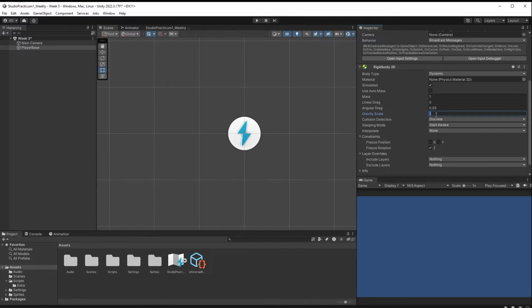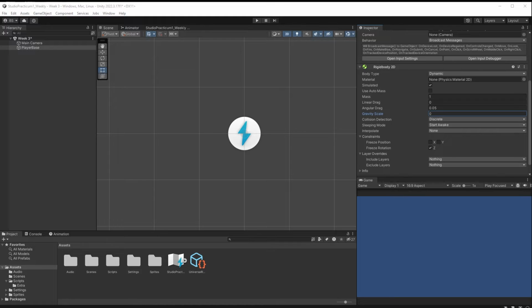I'm also going to set my gravity scale to 0. I don't want this particular object to be affected by gravity, but I do want it to be affected by other forces that are applied to it. Okay, so with those two things done, I've got myself the player base set up the way I currently need it. It doesn't actually do anything yet. If I hit play, nothing's going to move, nothing's going to change, but it's set up now to allow me to use this particular object to hold all of my physics stuff, all of my scripts that I'm going to create in the future.